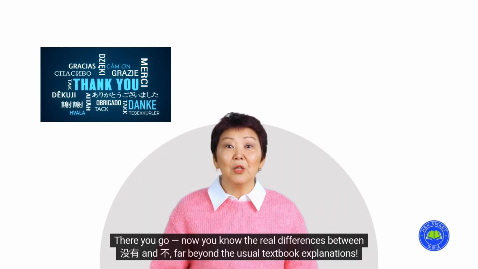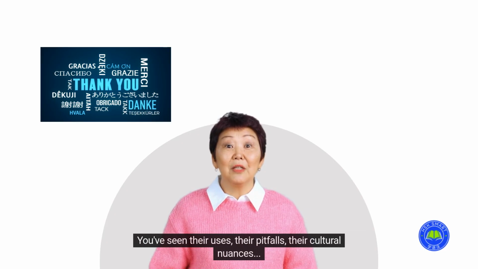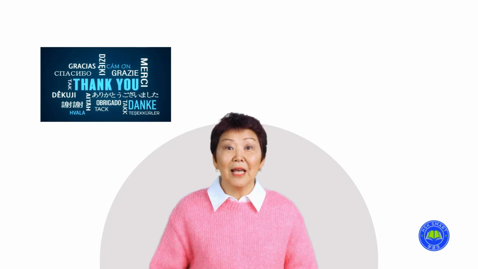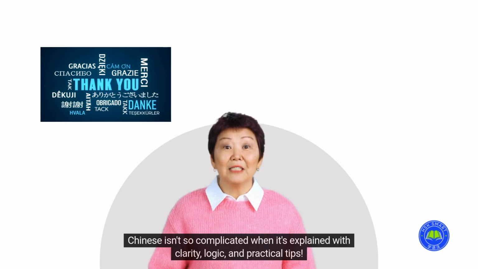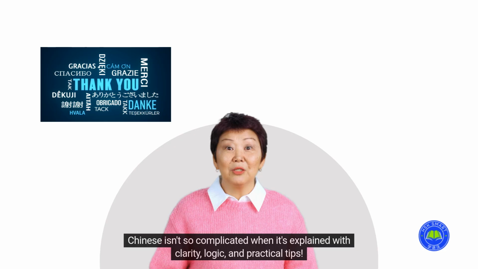There you go. Now you know the real differences between méiyǒu and bù, far beyond the usual textbook explanations. You've seen their uses, their pitfalls, their cultural nuances, and even what the manuals don't tell you. Chinese isn't so complicated when it's explained with clarity, logic, and practical tips.